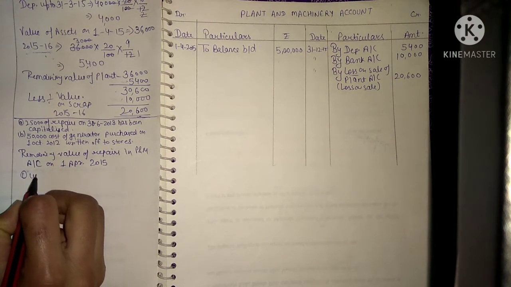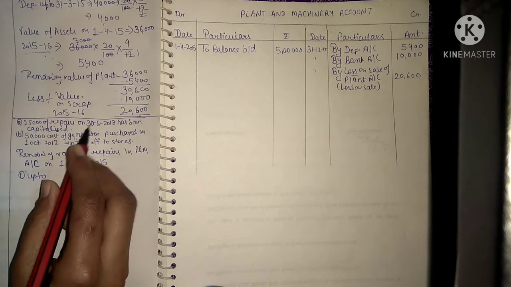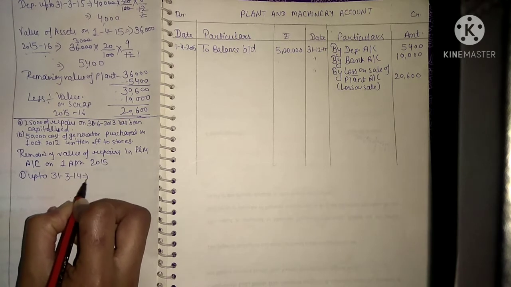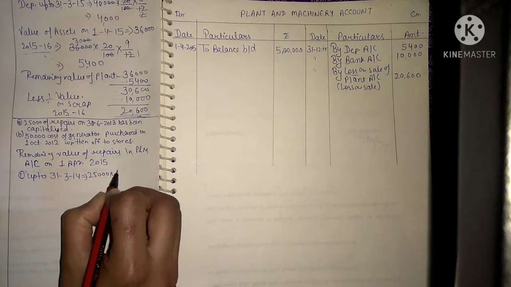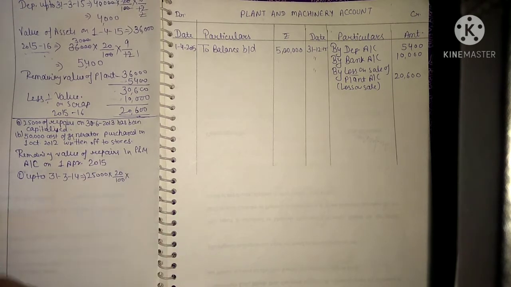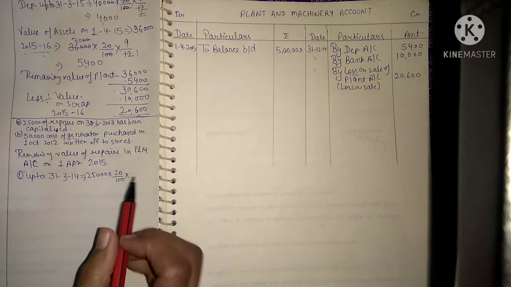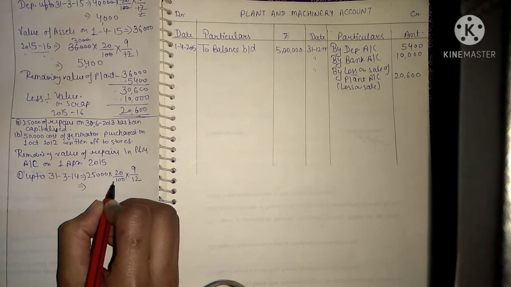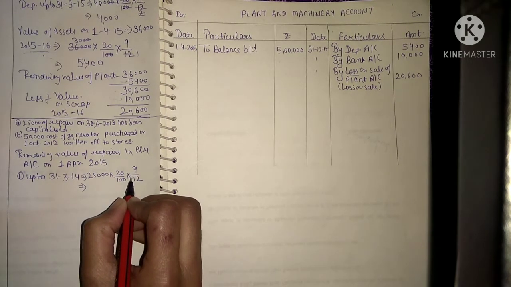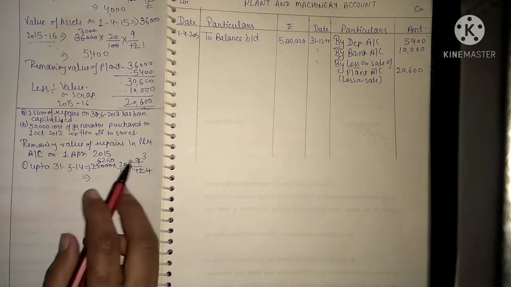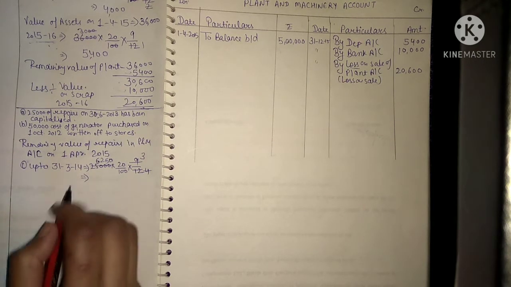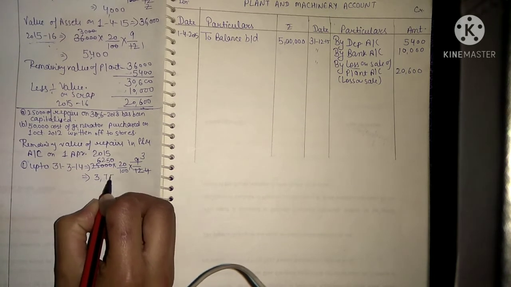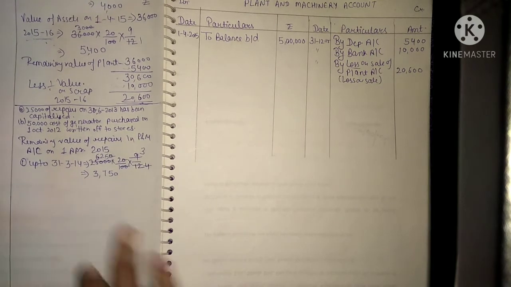So first of all, find out depreciation up to 31st March 2014. This will become 25,000. Depreciation rate is 20% on diminishing balance method, and from June to March these will become your 9 months. Okay. So depreciation up to this year will become, so after solving this, we will get the amount of depreciation for the financial year 13-14. That will become your 3,750.